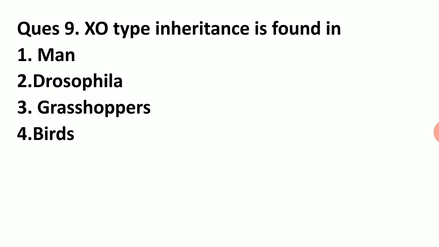So there are two arthropods in this question, Drosophila and grasshoppers, and each has a different type of sex determination mechanism. Drosophila is near to man, whereas grasshopper is not near to man as far as the mechanism of sex determination is regarded. So this is today's analysis of the question. Tomorrow I will give you more questions.